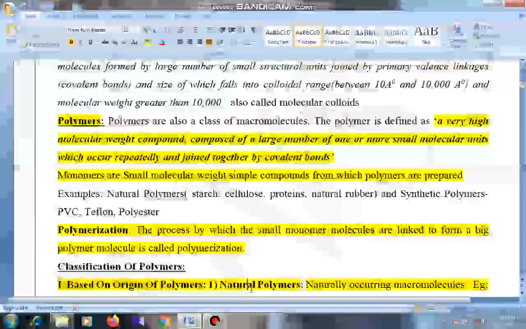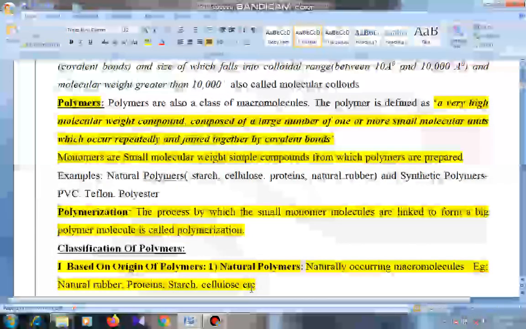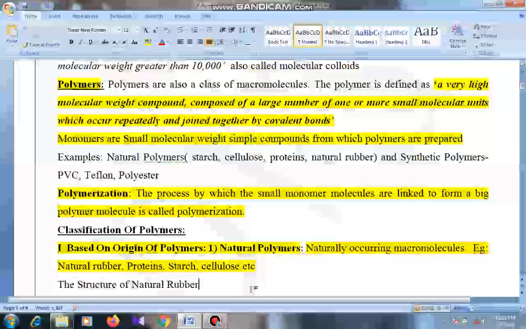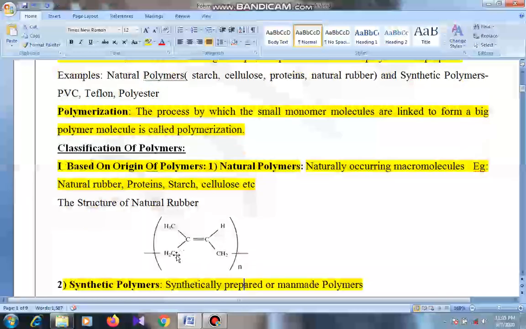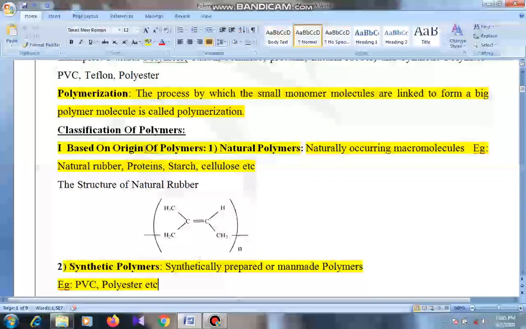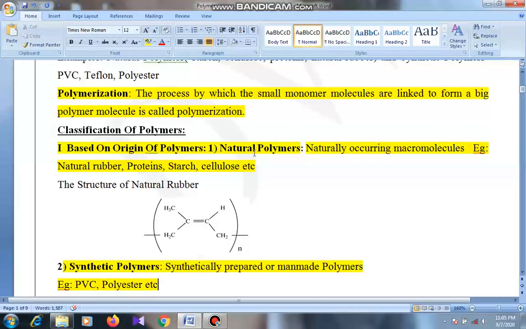Classification of polymers. Polymers are classified on the basis of different categories. They are classified into different groups. First one is based on origin of polymers. First one is natural polymers. Naturally occurring macromolecules are called natural polymers. Example, natural rubber, proteins, starch, cellulose.